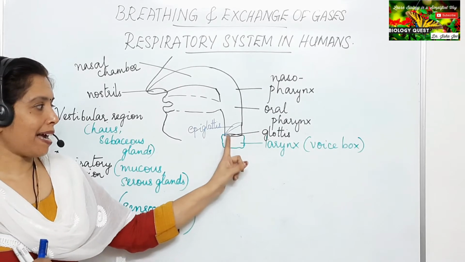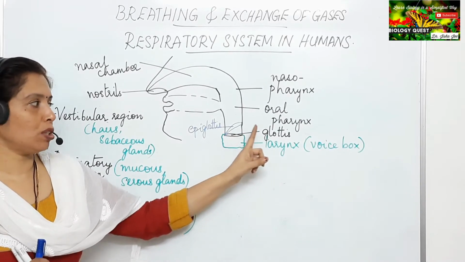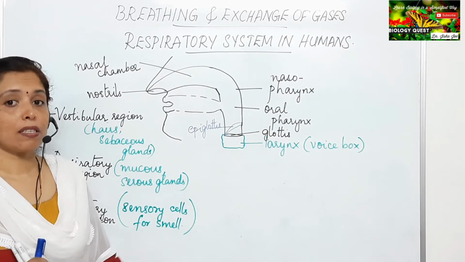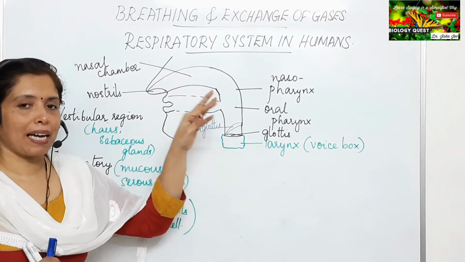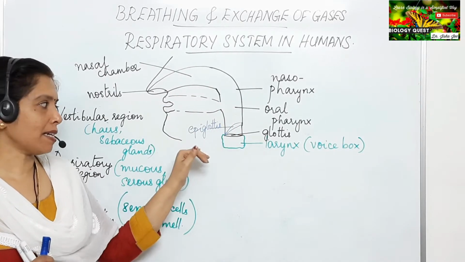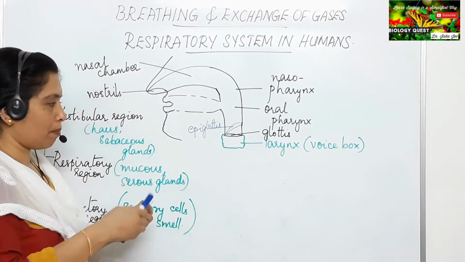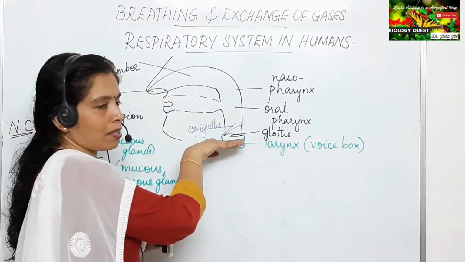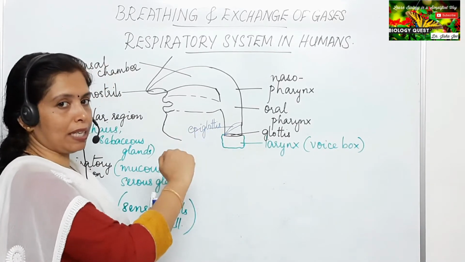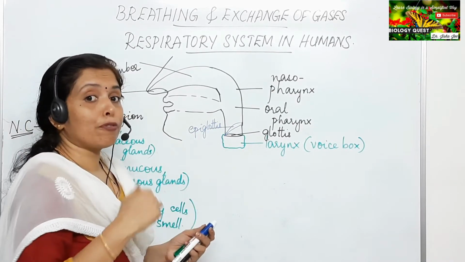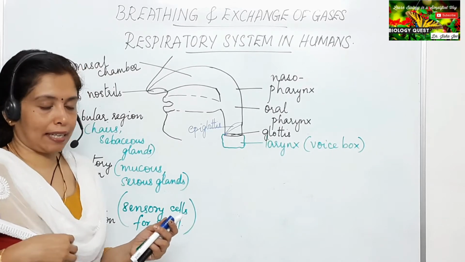It enters the larynx through the slit-like aperture called the glottis. The glottis is guarded by a flap called the epiglottis, the flap which I have drawn in blue color, which closes the glottis while we swallow food, preventing the food from entering the trachea.